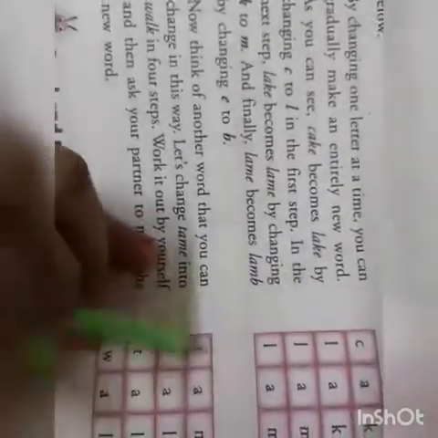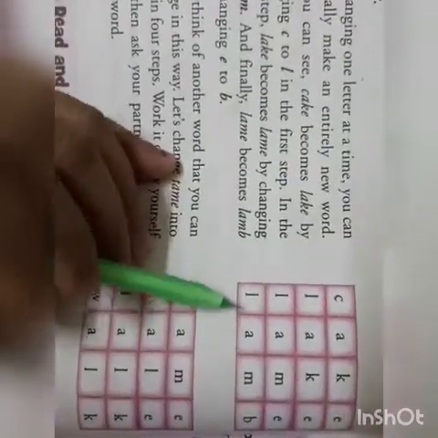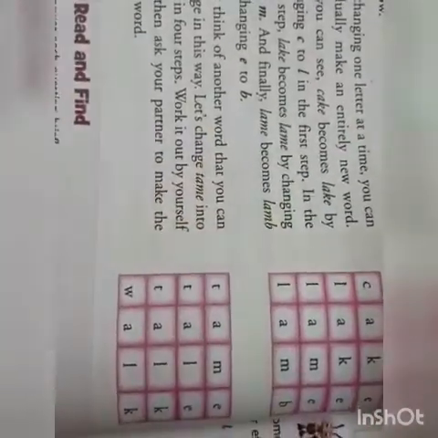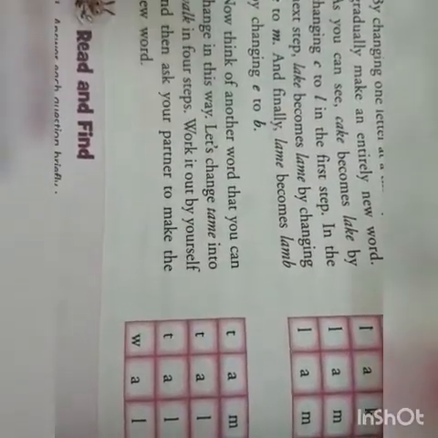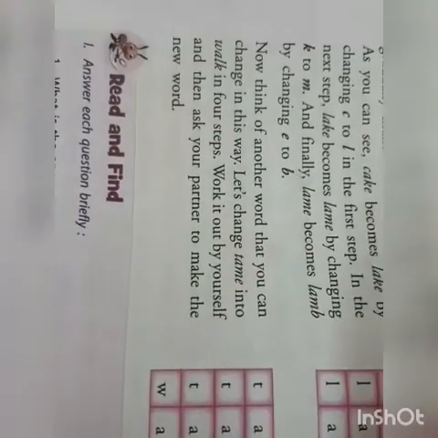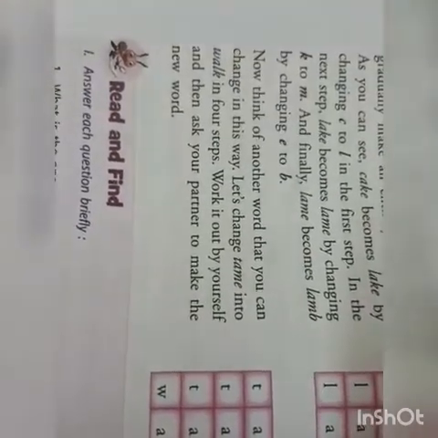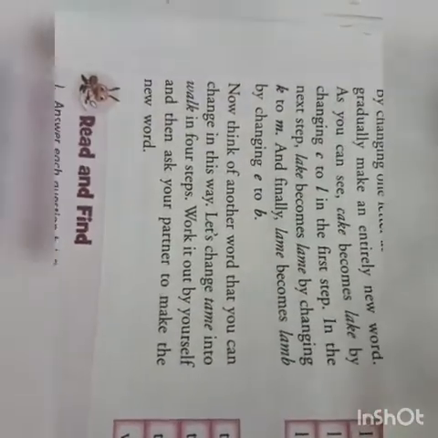Why it is called as ladders? Because in 3 or 4 steps you are going to make a new word each time, removing one letter and adding a new letter. So dear children, all the 7 game words are very easy and interesting also. You can start with the first type of game, that is the last word. That is the easiest of all the word games. You can start with that.